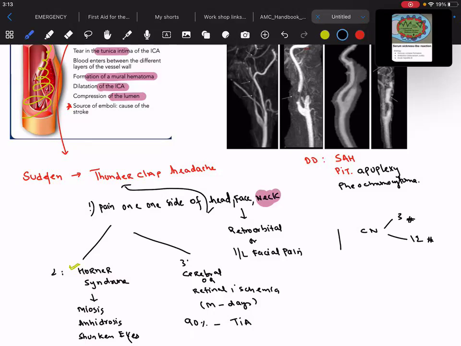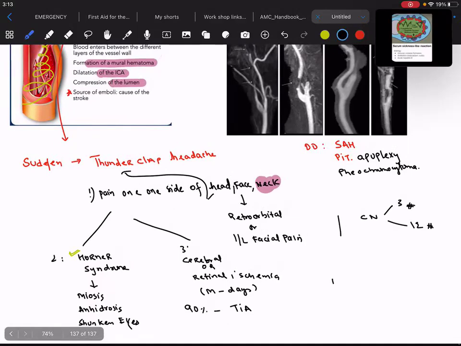Hope this is clear. Now, if they talk about the diagnosis, how do you diagnose these patients? It's very simple. Initially, we go for the ultrasonography. That's a very, very important point. Any patient who comes up with Horner syndrome like symptoms with neck dissection, if they talk about the initial, then ultrasonography. But if they don't ask about the initial and they ask for the most appropriate, or the best, or the definitive, then you have to go for the CT angio.